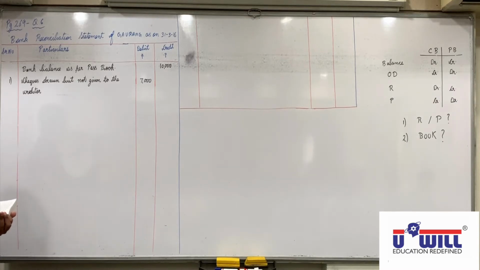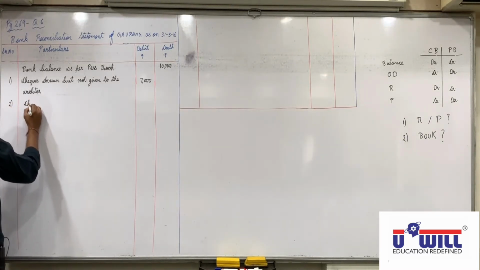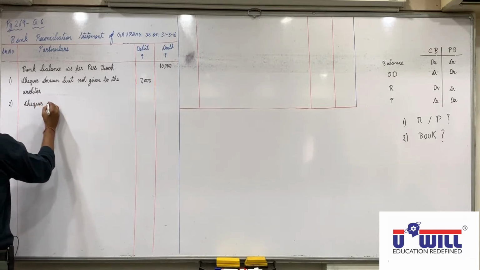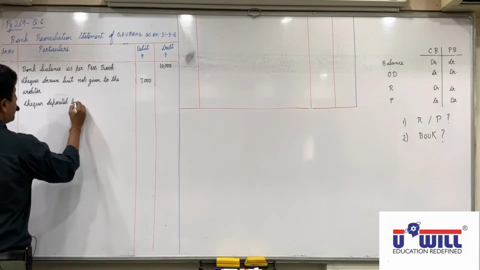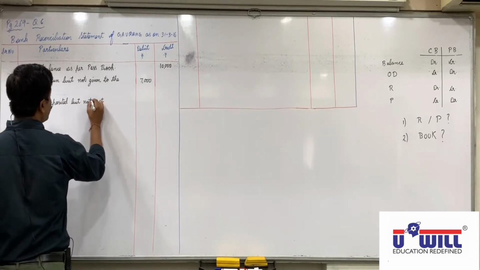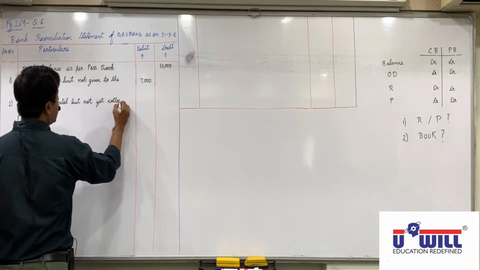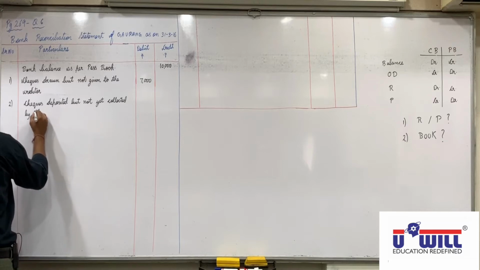So up to 31/3/16 it is not credited in passbook, so credited in BRS. Any confusions with this? So the reason is already done earlier: checks deposited but not yet collected by the bank.